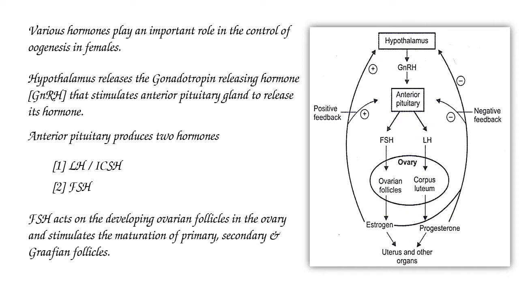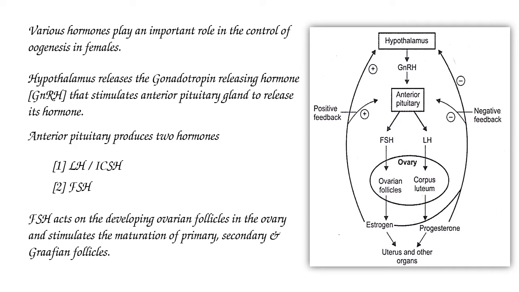Anterior pituitary produces two hormones: luteinizing hormone, or interstitial cell stimulating hormone, and follicle stimulating hormone.